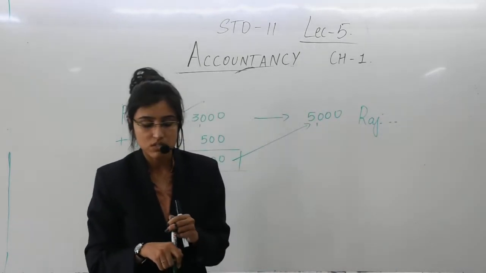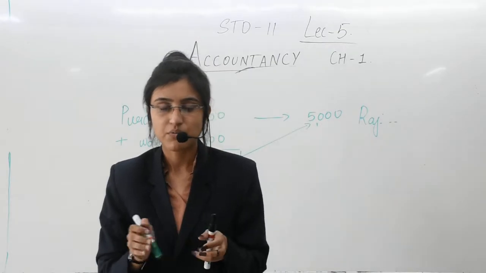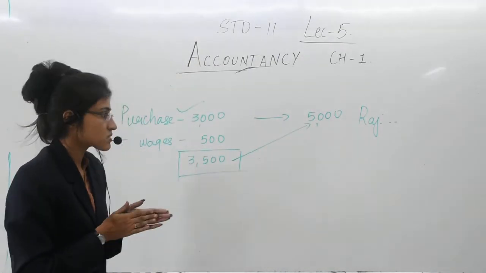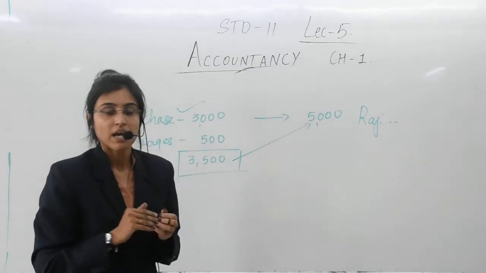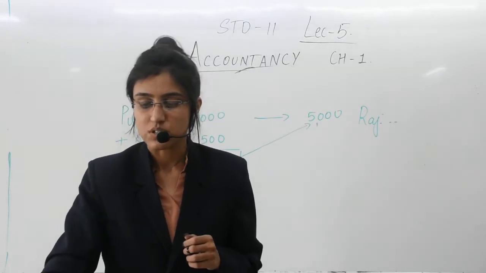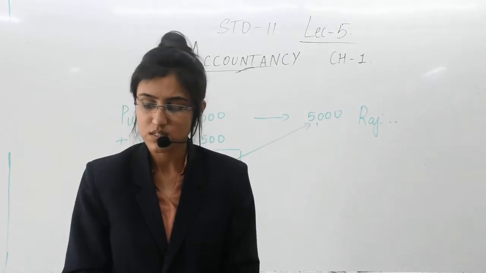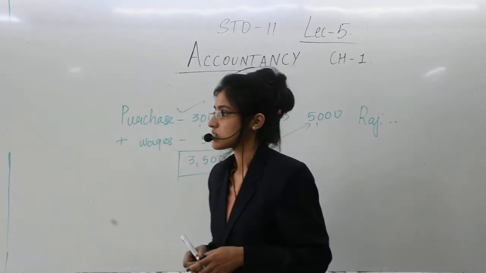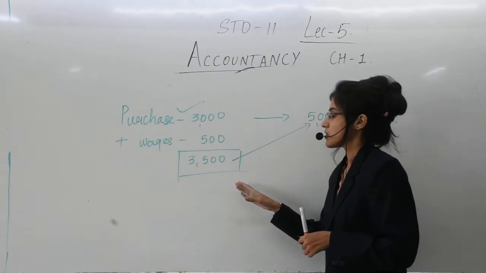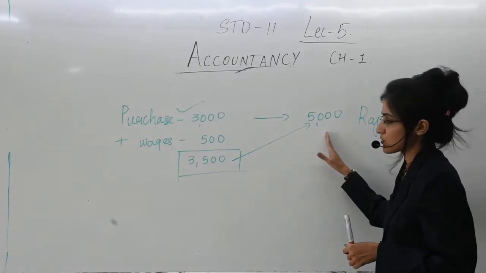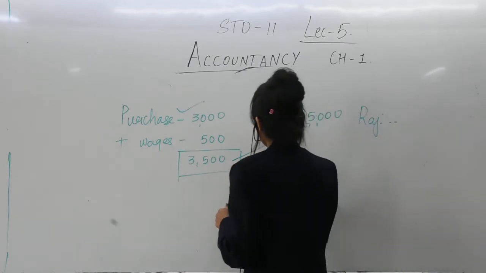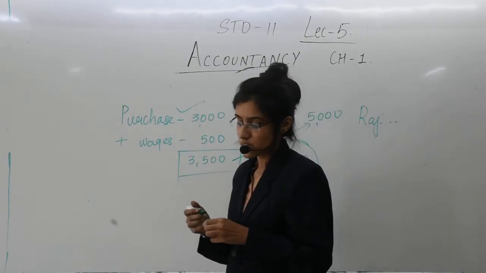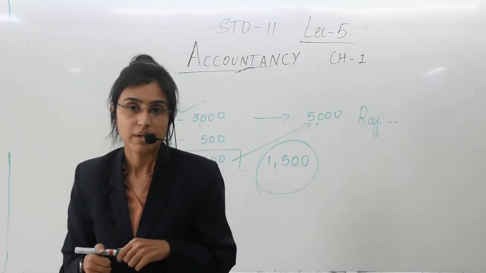Yes? So what is the amount of difference between 5,000 and 3,500? Obviously, it is 1,500. And this is the result of a transaction. This is the profit, the amount of profit that you have made. Goods of rupees 3,500 have been sold for rupees 5,000. So the amount of difference here is 1,500. So this is the result of the transactions that have taken place.